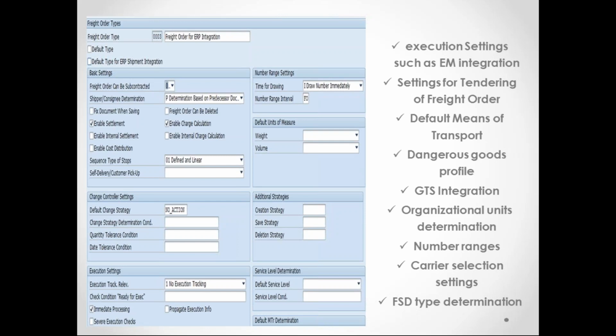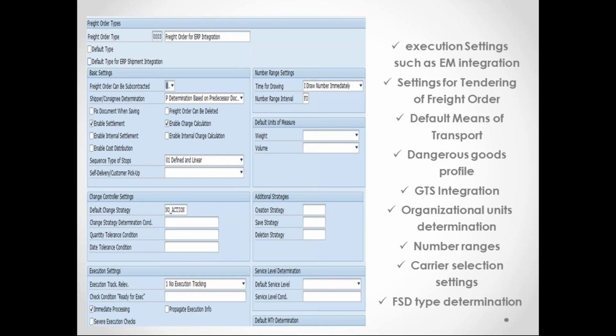So you know, whenever goods transportation happens between two cross-border countries, obviously there should be customs declarations for whatever kind of goods you are executing. Those kinds of declarations have to be done using a GTS integration. So here the freight orders and forwarding orders will be playing a major role.